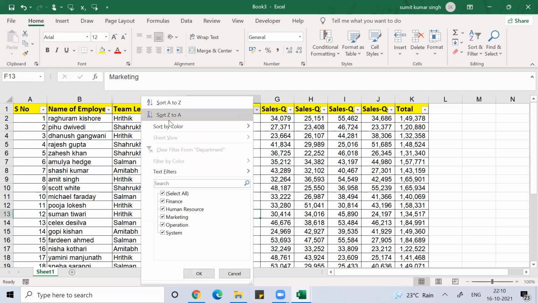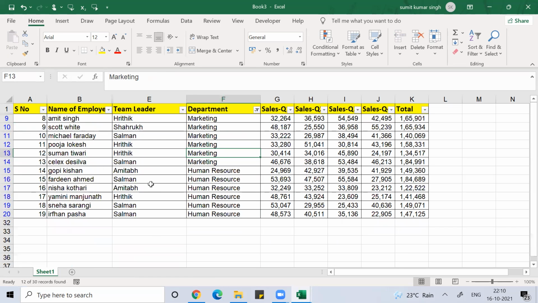What I can do is, if I say I just want the data of maybe the human resource and marketing departments, I click OK. So I get the data of the marketing and human resource departments. But if I have to copy and paste this data to my client, look at the serial numbers: what is coming is 8, 9, 10, 11, 12. Are you getting it?